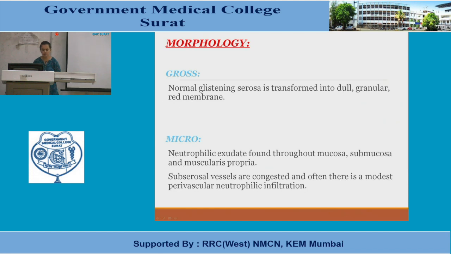Microscopically, neutrophilic exudates are found throughout the mucosa, submucosa and muscularis propria. They may also reach up to serosa. They can give rise to peritonitis, and that's why the serosa can have ulceration or any exudate membranes over there. Subserosal vessels are congested and often there is modest perivascular neutrophilic infiltration. Whenever we talk about acute inflammation, we will be basically talking about neutrophils and neutrophilic infiltrate.